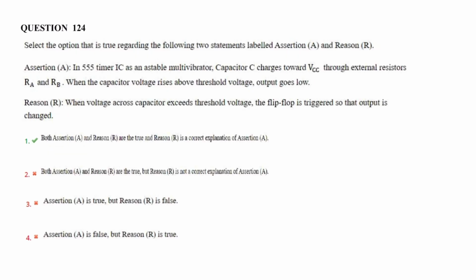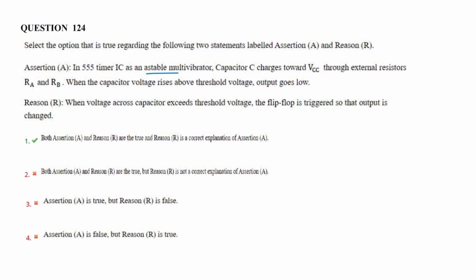Next question. This is related to the 555 timer IC working in astable mode of operation. The capacitor C charges to VCC through external resistors. So the statement is correct. In the 555 timer IC working in astable mode, the capacitor charges towards VCC through the external resistors RA and RB, and when the capacitor voltage rises above the threshold voltage, the output goes low.